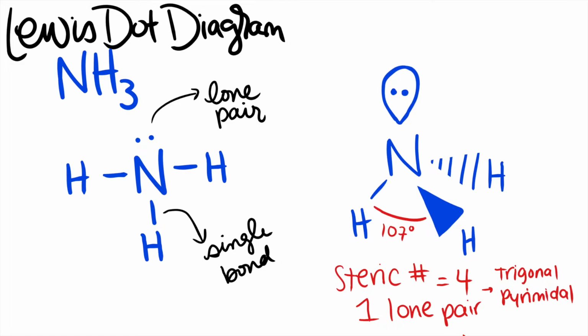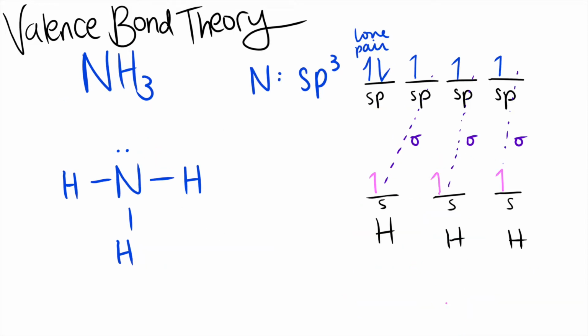NH3 is a polar molecule with a trigonal pyramidal geometry, since its steric number is 4 and it has one lone pair. The nitrogen is sp3 hybridized since it has three bonding domains and one lone pair. According to valence bond theory, it makes a sigma bond with each hydrogen atom.